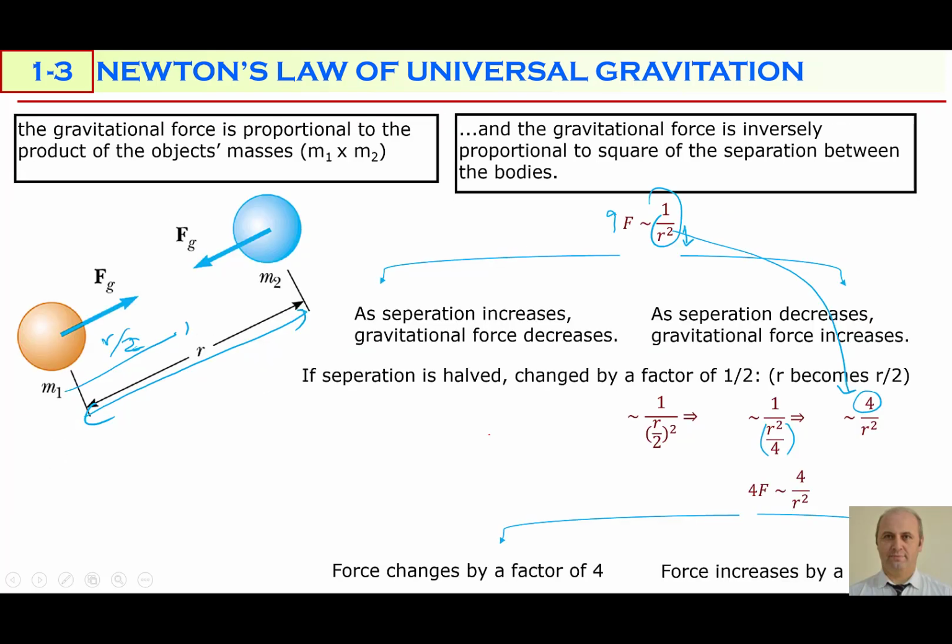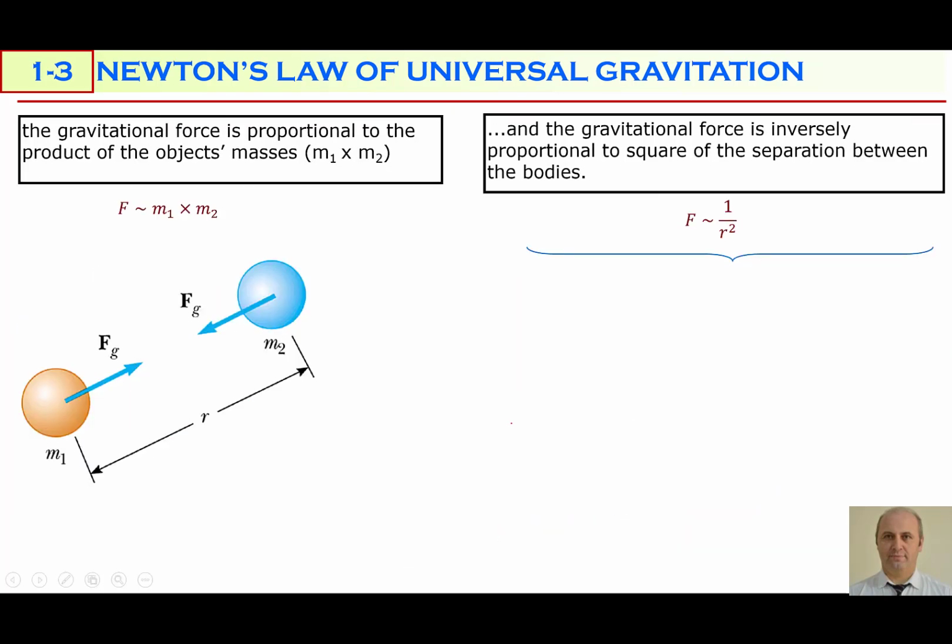Now we will continue back to the equation. We have two parameters which affect the gravitational force. One of them is the multiplication of both masses, m1 times m2, and the second one is the separation between the objects. Before we combine these two, we should learn one more thing. The gravitational force is inversely proportional to the square of the separation between the objects.